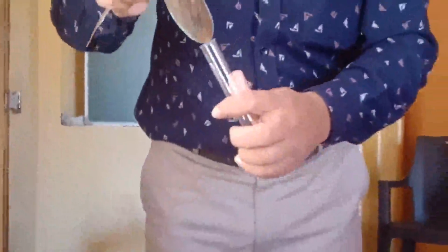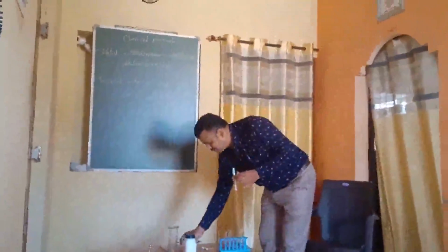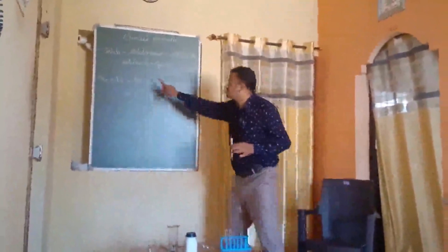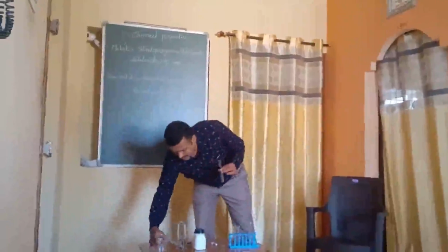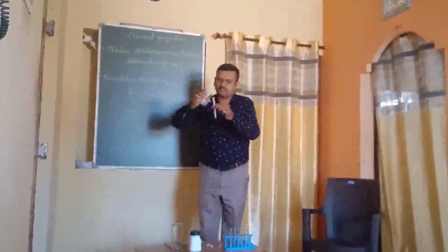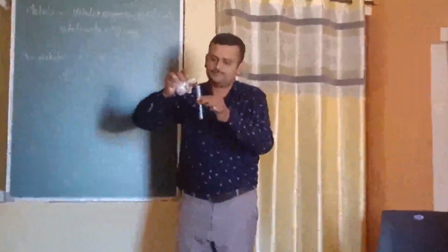And I will take the rust in a test tube. Are you observing here? This is the rust of iron I have taken in a test tube. Now the next step is I should make it mix with water. So I will add a little amount of water to it.